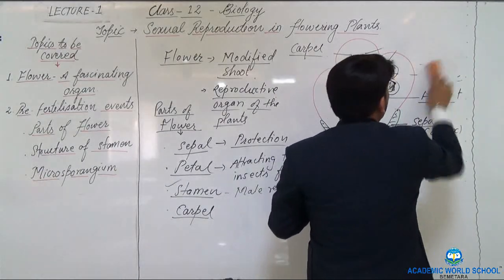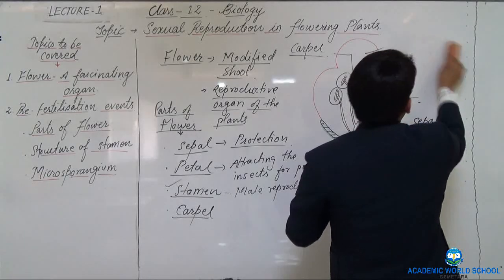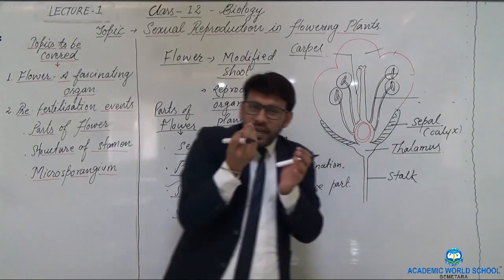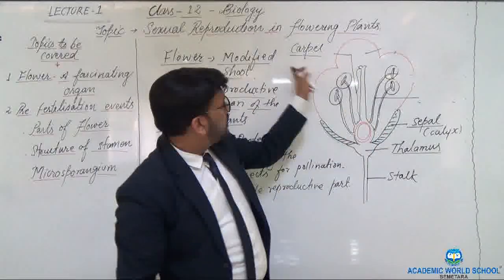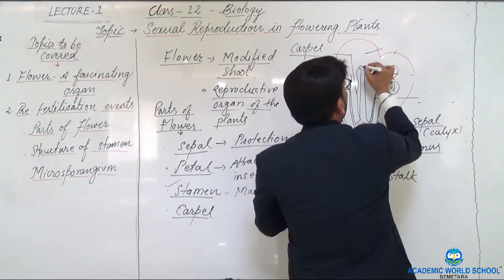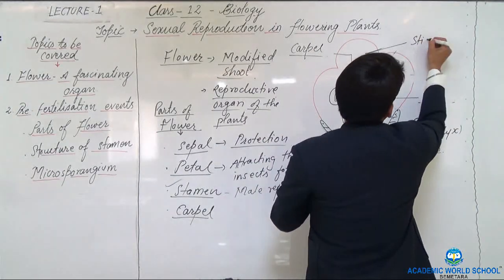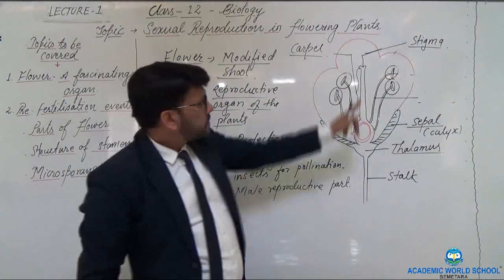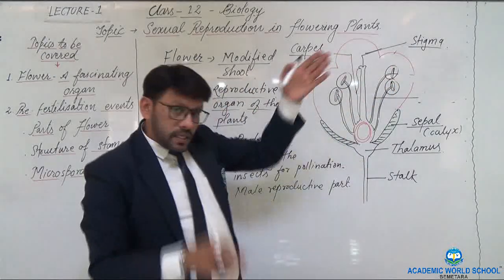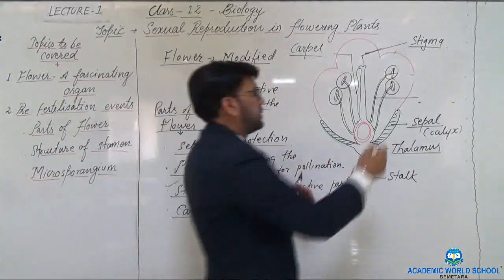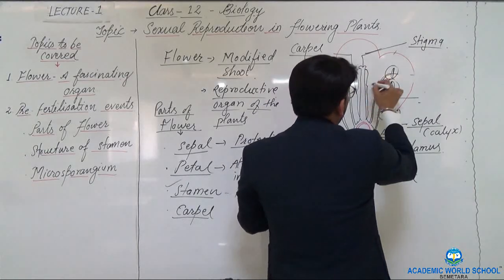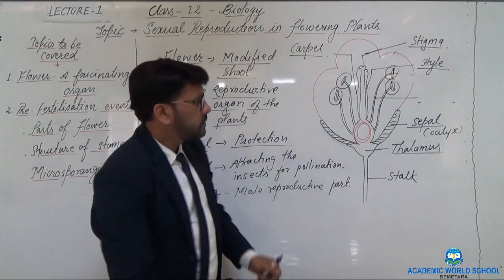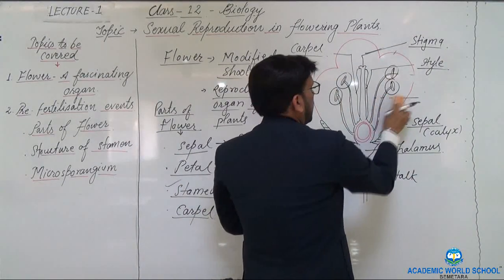I am erasing this so that I could tell you about the carpel. So let us see here. The upper slightly branched portion of this carpel, the anterior part, is called as stigma. What is stigma? Now just below that there is a long slender part, and this long slender part is called as style. What is style?